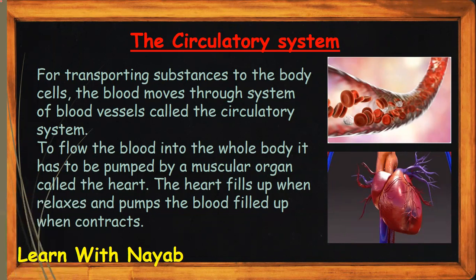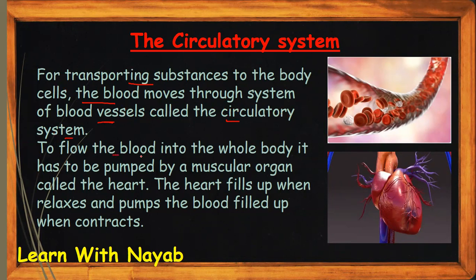For transporting substances through the body cells, the blood moves through a system of blood vessels called the circulatory system. We talked about the blood's composition, but we also have to see how it gets transported in the whole body. It is transported by blood vessels, and the blood vessels are connected to each other, and that's called the circulatory system.